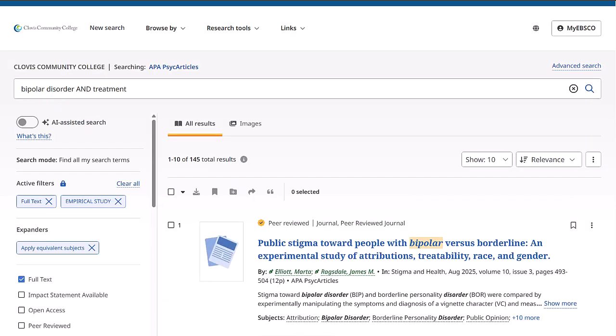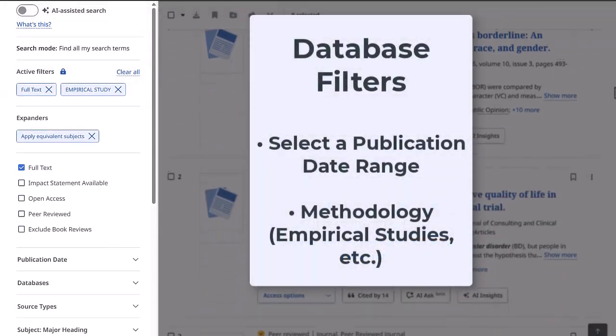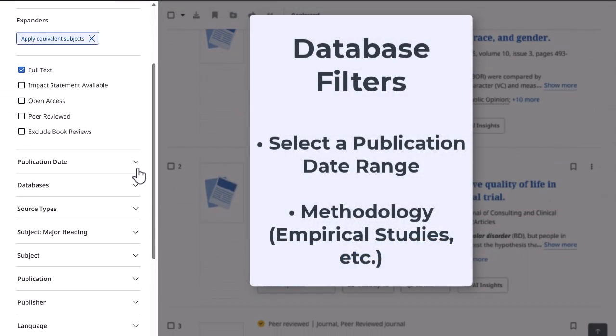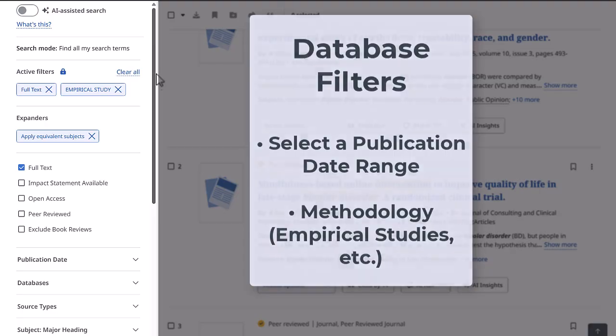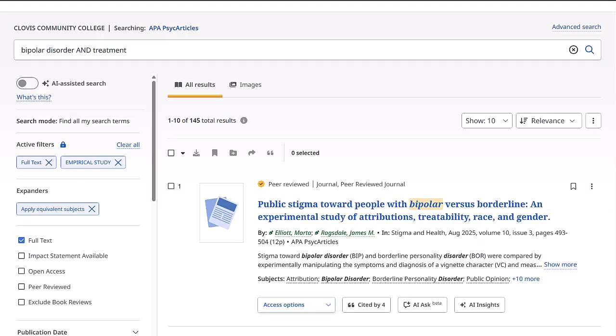Our search results screen provides the number of search results that were found, and special filters to narrow down your results to only peer-reviewed journal articles or a range of publication dates. Click on the title of an item to read the full text.